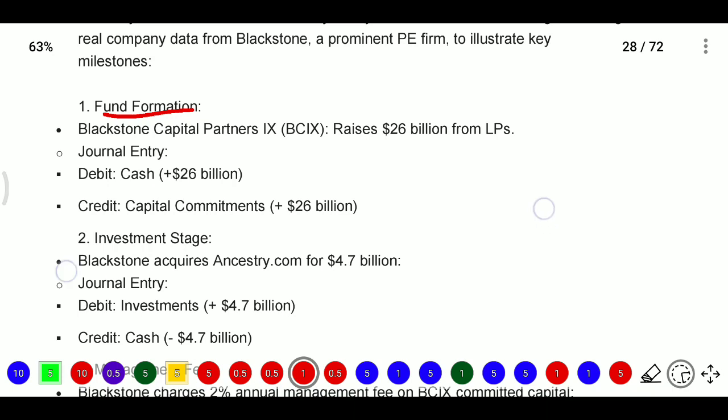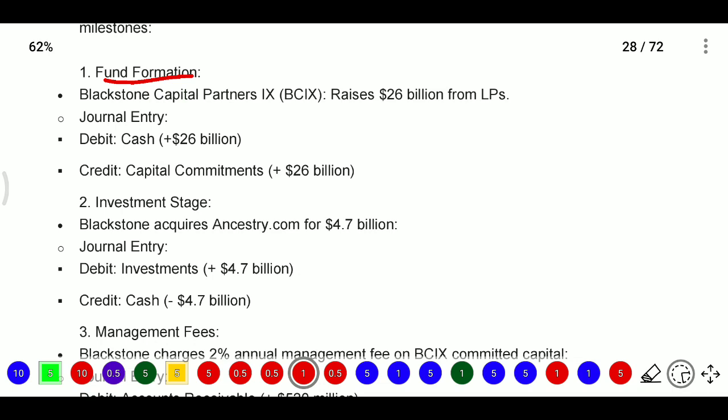Now what is the entry here? Cash is coming in. When assets are increasing it will be debit, when assets are decreasing it will be credit. Oppositely, when liabilities are increasing it will be credit, and when liabilities are decreasing it will be debit.